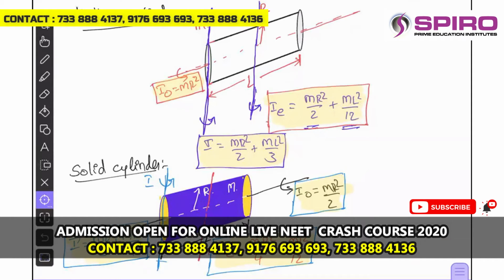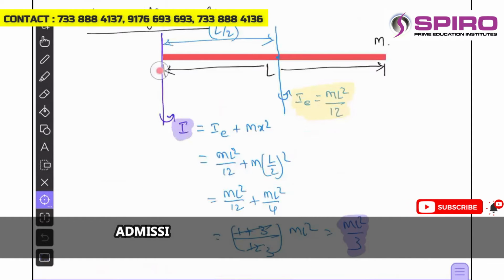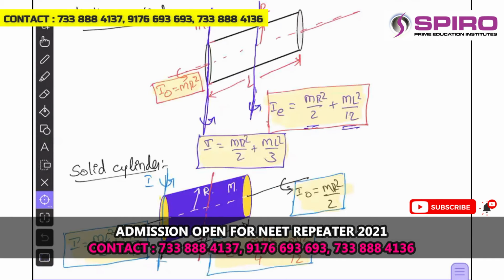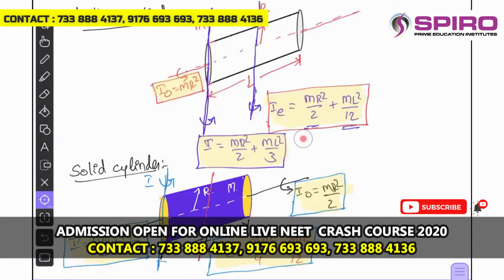Okay. So about one of the ends, this is mr square by 2, ring configuration, and ml square by 3, rod configuration. Previously also we saw that for the rod about the axis passing through one of the ends it will be ml square by 3. The same result we are applying here also. Okay. So ring configuration, rod configuration. Here also ring configuration, rod configuration. And self axis is concerned, only ring configuration. Okay. Why? Because if you see in this direction along the axis, it appears as a ring only. Yes or no?